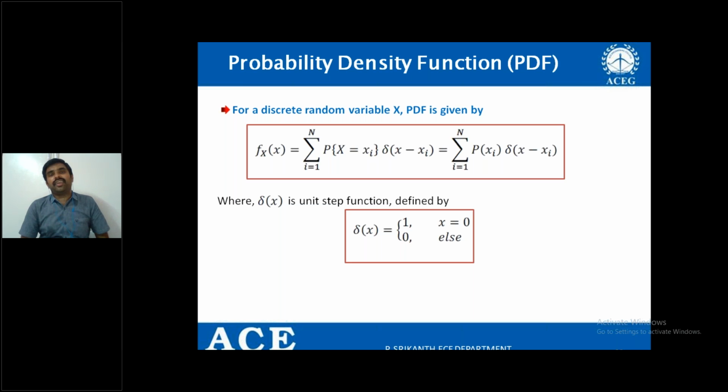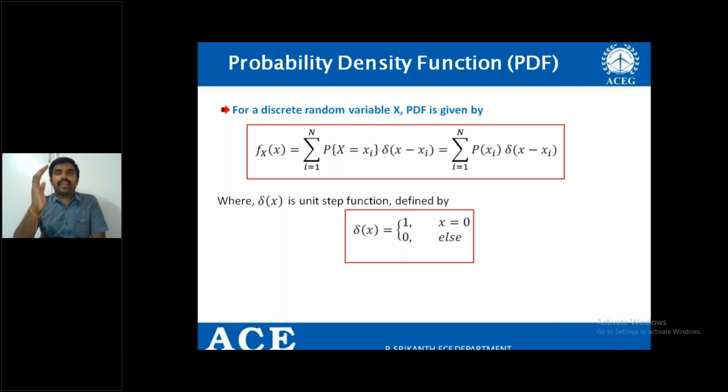Del of x minus xi in the sense that the del function is shifted by xi. That is, del of x minus xi exists only at x equal to xi.